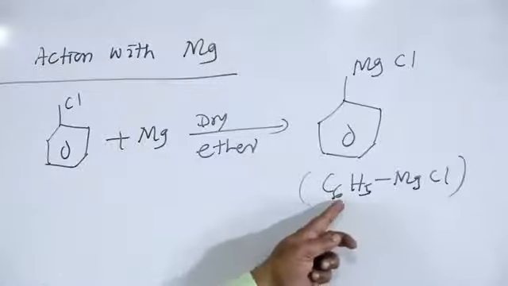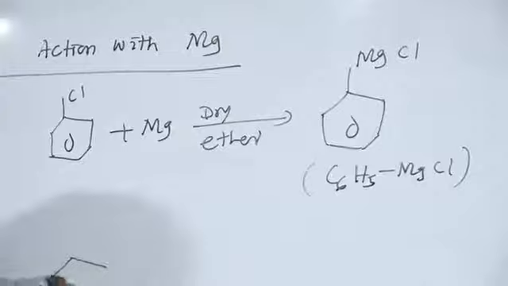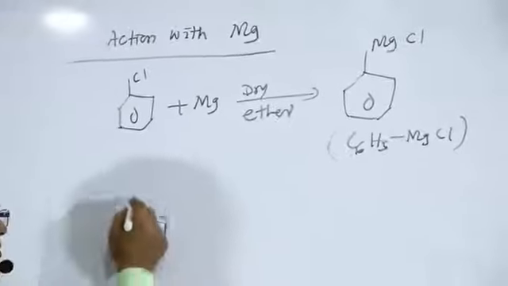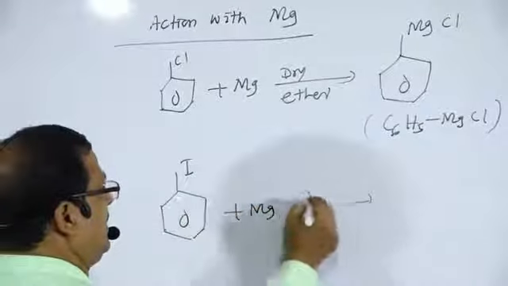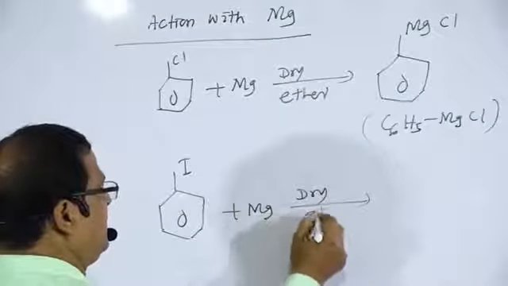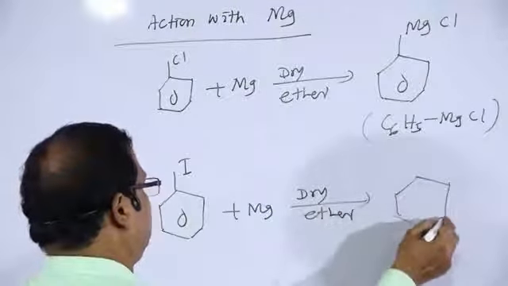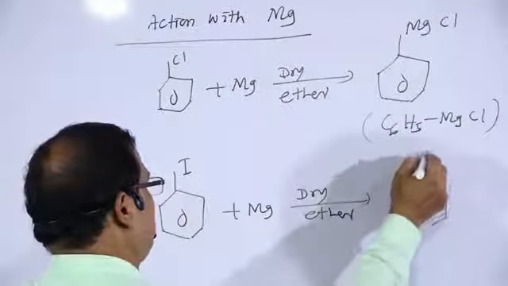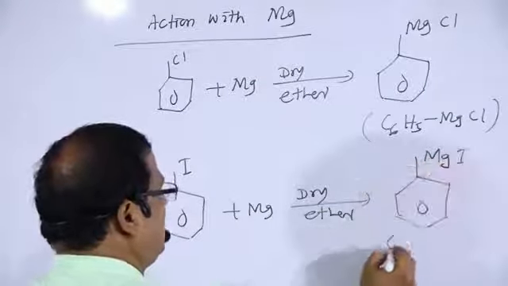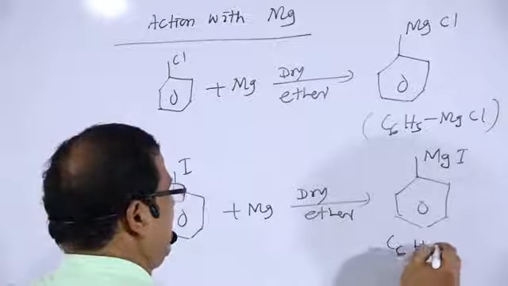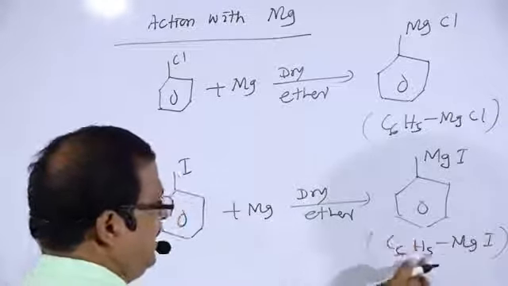For formation of Grignard's reagent, we will take iodobenzene that has been treated with magnesium in presence of dry ether. There is the formation of phenyl magnesium iodide, that is C6H5MgI.